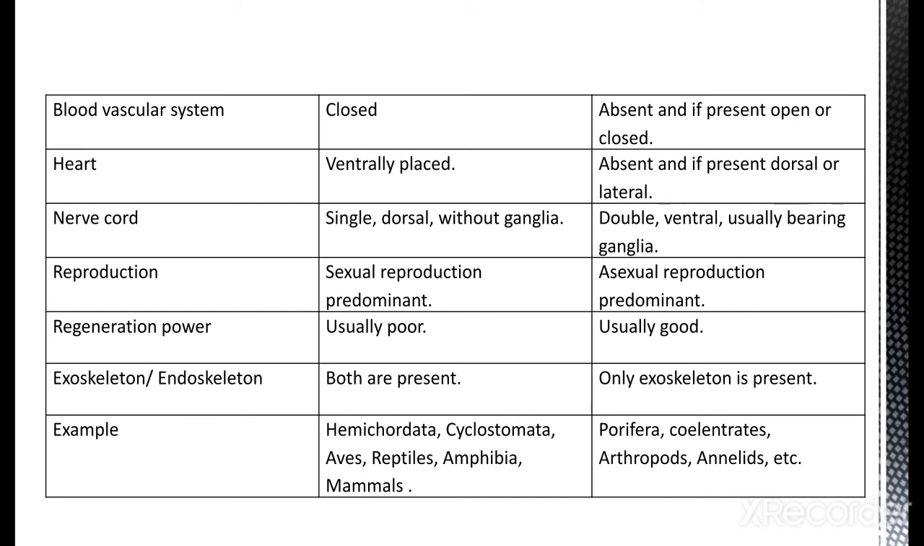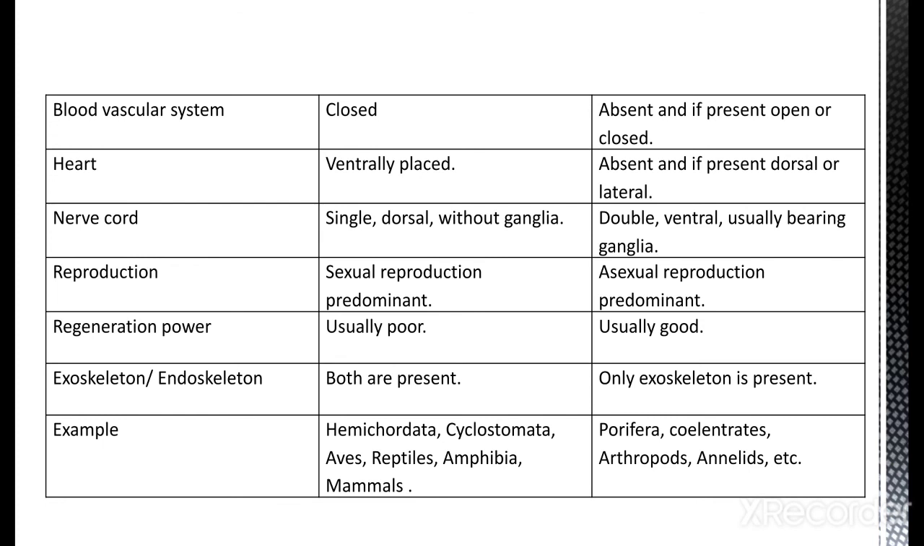Nerve cord, as we have seen, is single, dorsal, without ganglion in chordates. As we have seen, our spinal cord is without ganglion. It is present on the dorsal side of the body, and it is a single unit. While in non-chordates, it's double, ventral, usually bearing ganglia. Okay. Reproduction. Sexual reproduction is predominant in all chordates, while asexual reproduction is predominant in non-chordates.